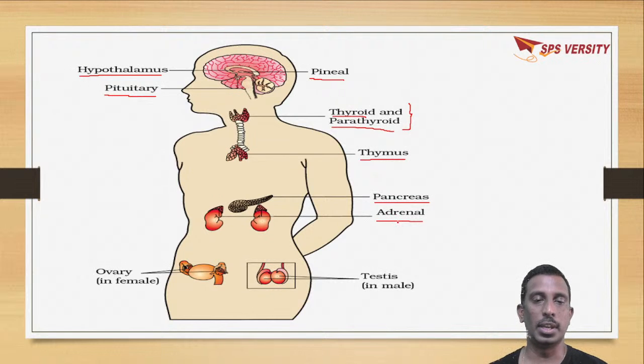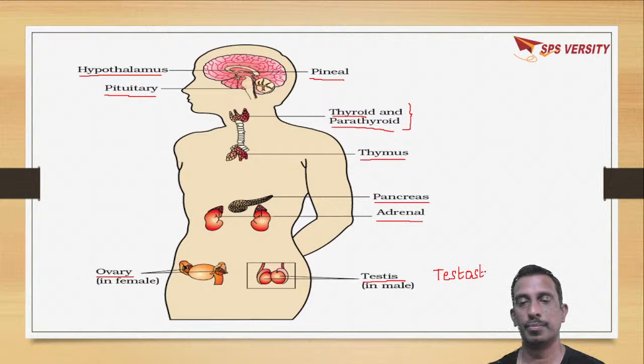The above are common for both male and female. In female there is the ovary, which secretes estrogen and progesterone. Testes in males will secrete androgens, hormones like testosterone. So these are the endocrine glands present in humans, which constitute the endocrine system.